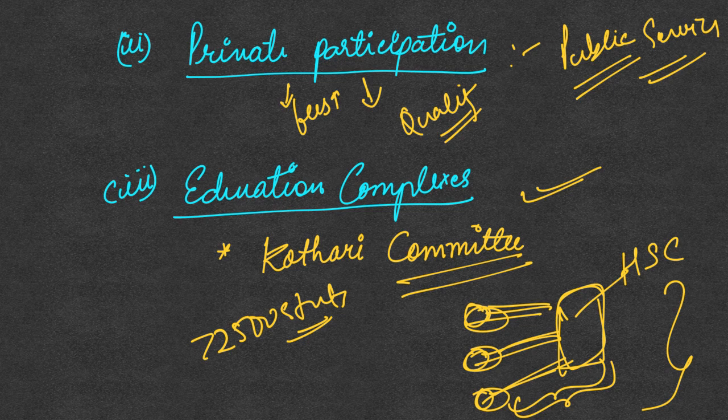This also happened in Rajasthan, where 14,000 such public schools were closed because the number of students was less. The argument given for closing down the schools was that we need to consolidate the small schools because they are suboptimal. So this is the issue with the education complexes. If such smaller schools are closed down, it will again raise questions about the bigger schools being accessible to children. And if it becomes inaccessible to children, that will defeat the goal of universalization of education.